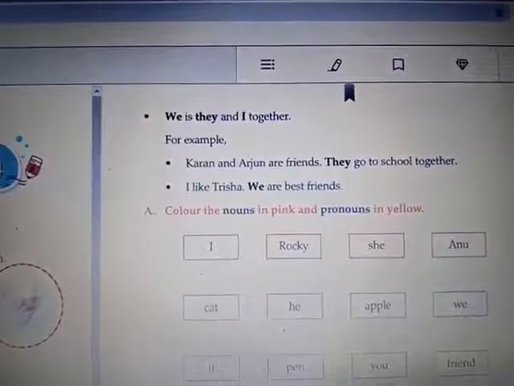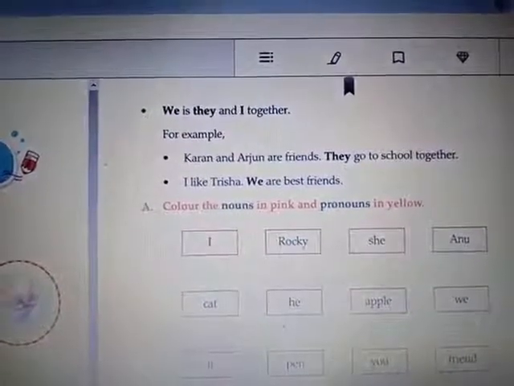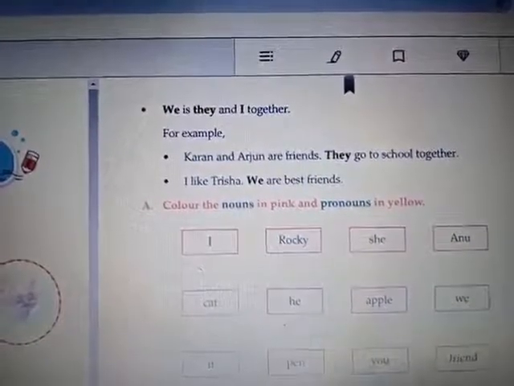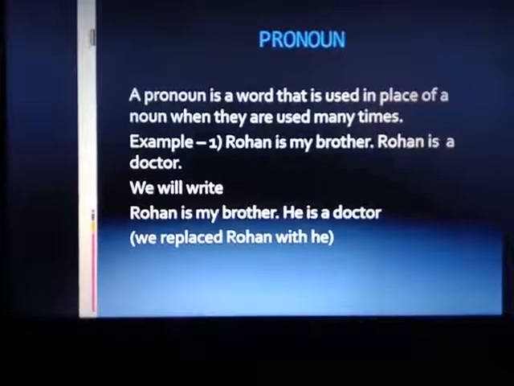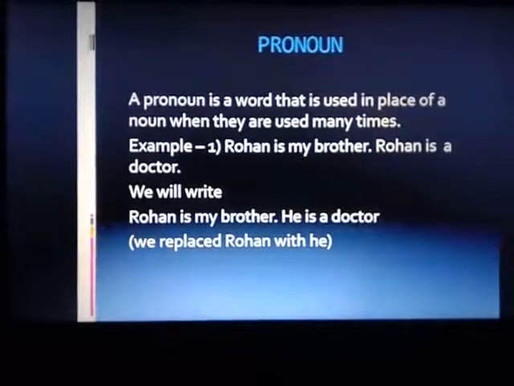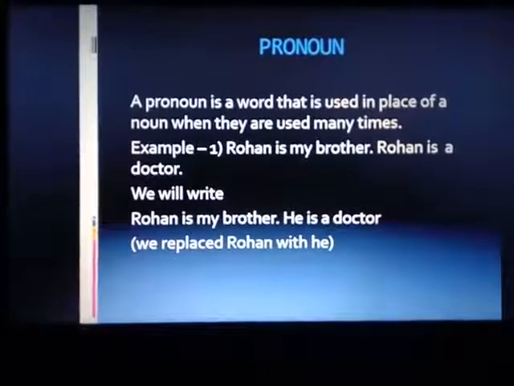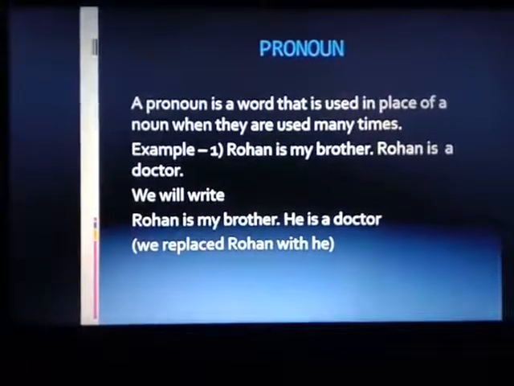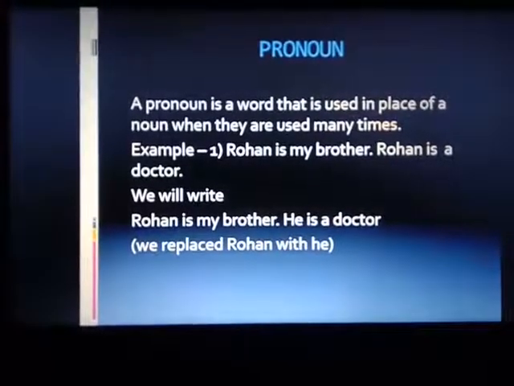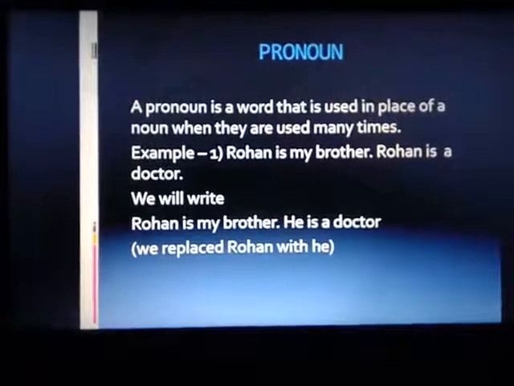For example, Karan and Arjun are friends. They go to school together. I like Trisha. We are best friends. A pronoun is a word that is used in place of a noun when it is used many times. Example, Rohan is my brother. Rohan is a doctor. We will write, Rohan is my brother. He is a doctor. We replaced Rohan with he.